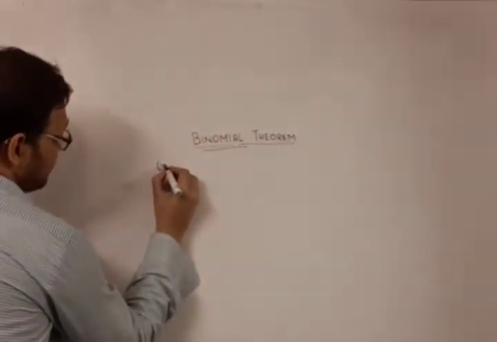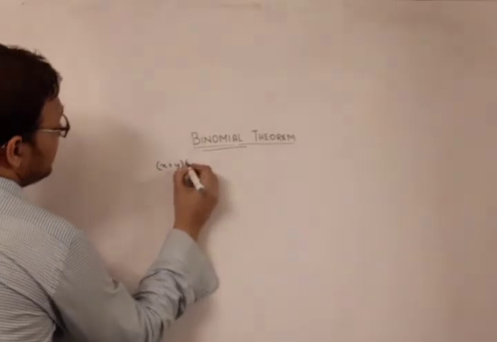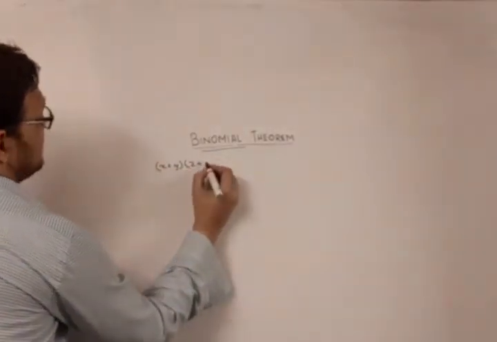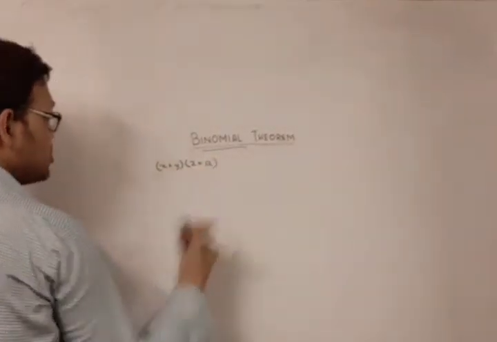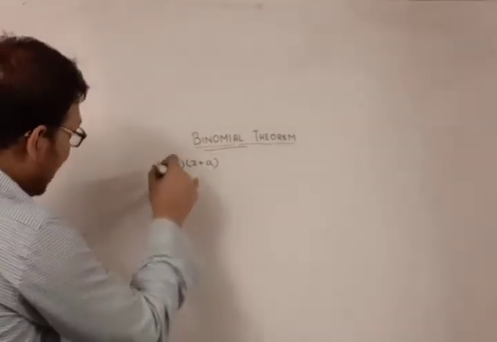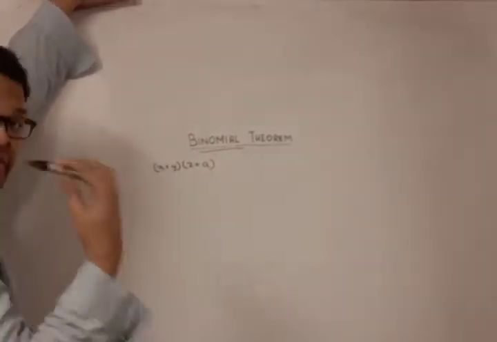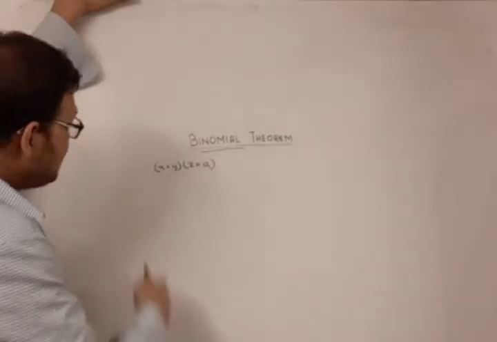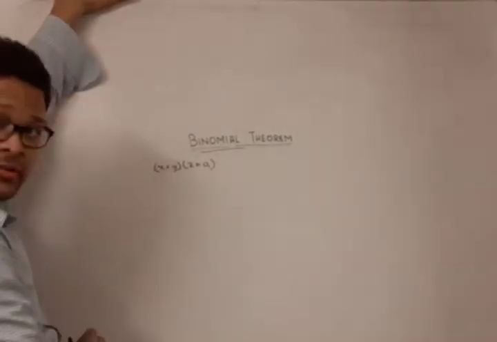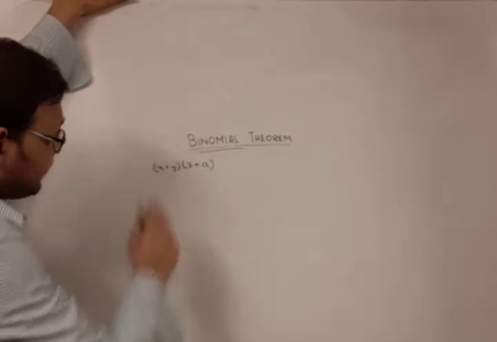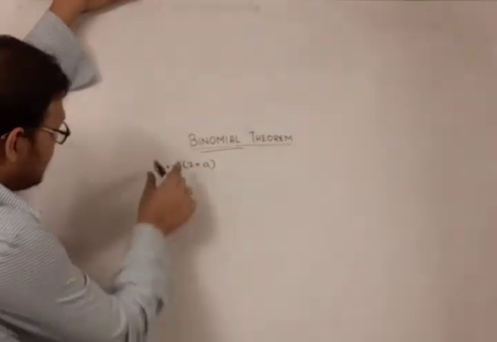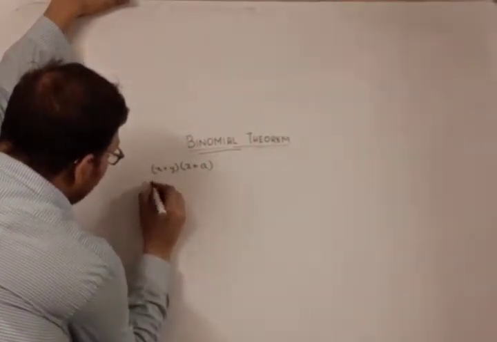So if I multiply x plus y into z plus say a, I am just taking x from this box. These are two brackets, which can be treated as two boxes. So I am taking x from this box, z from this box, and I multiply it and form xz.